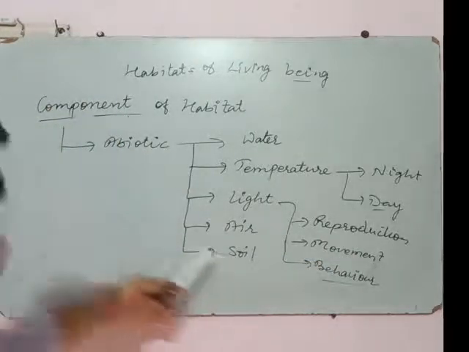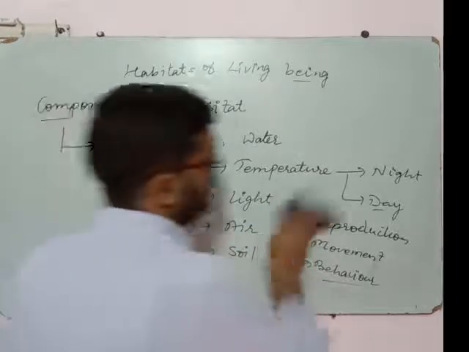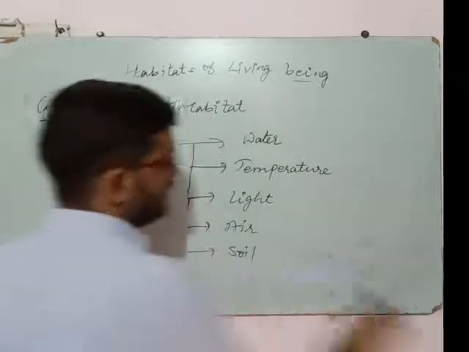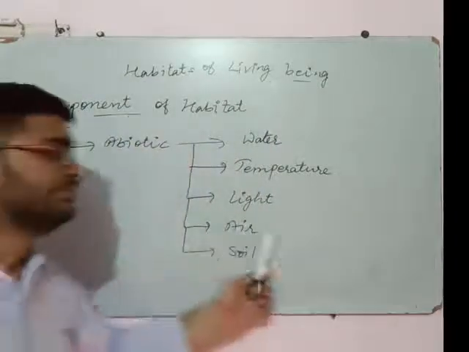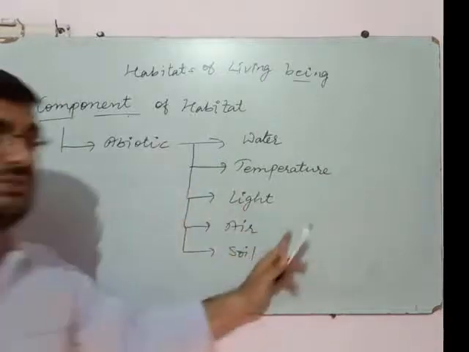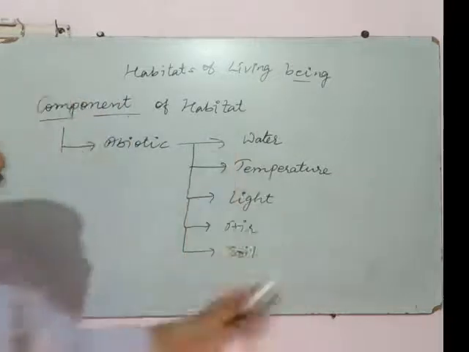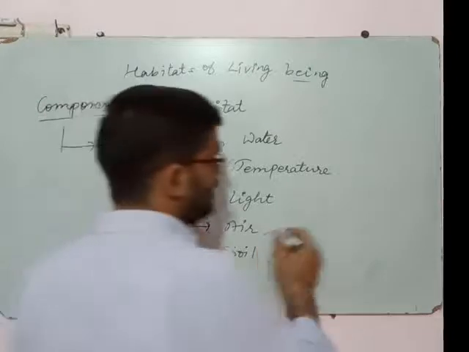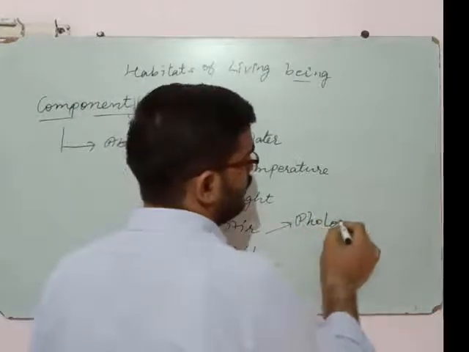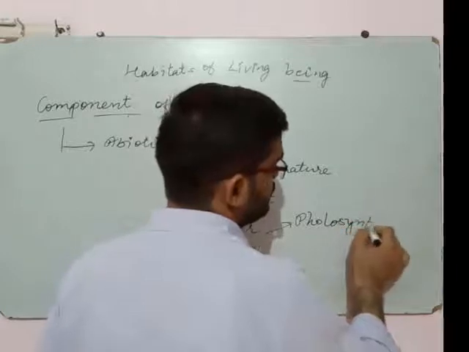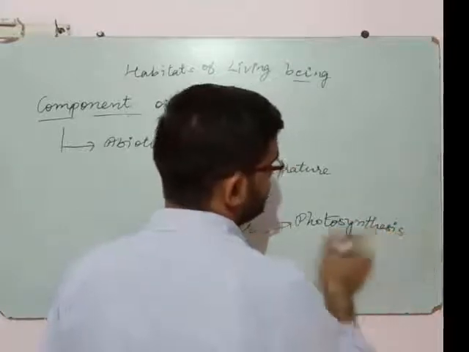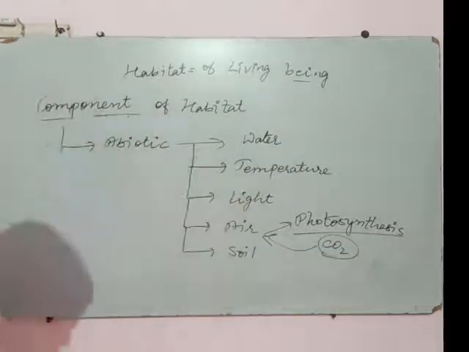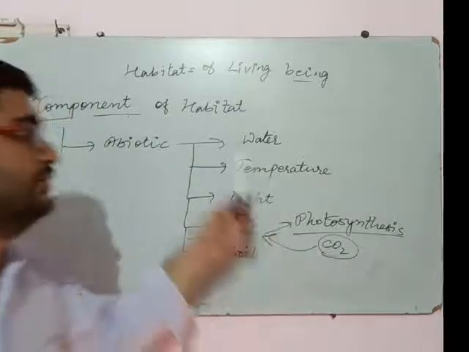What is the role of air? How does air affect the habitat? We need oxygen and oxygen is present in the air, so we cannot live without air. If air is not available then life is also not possible. Every living organism needs air, meaning oxygen, to survive, and plants make food with the help of photosynthesis. And what does it require? It requires carbon dioxide, and carbon dioxide is present in air. Okay, that's why air is also an important factor that affects the habitat.